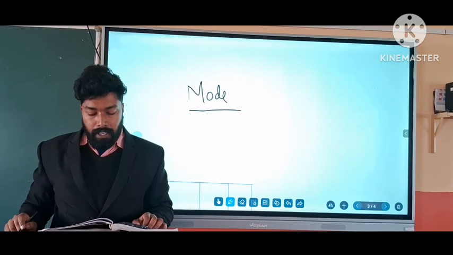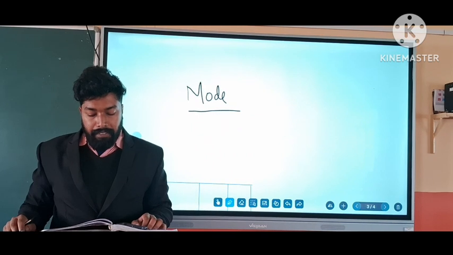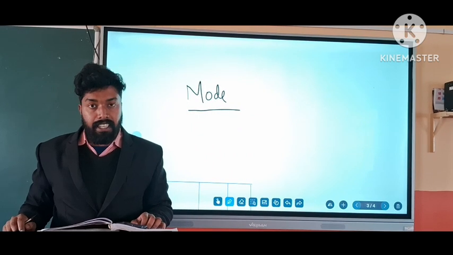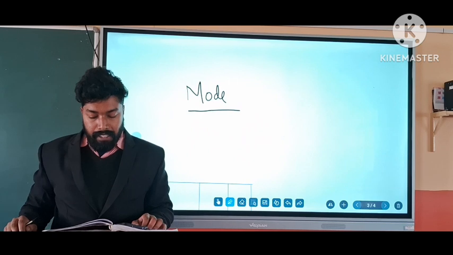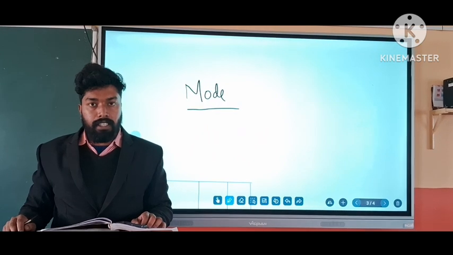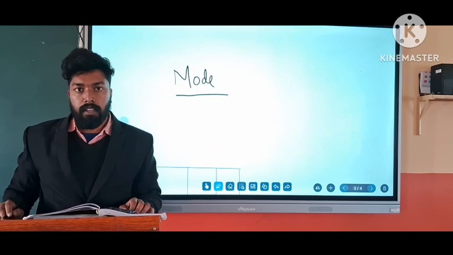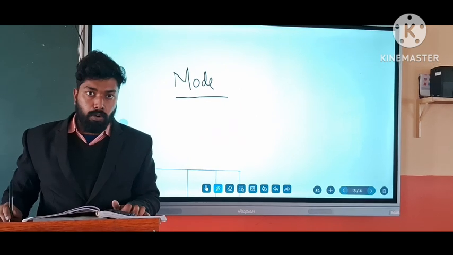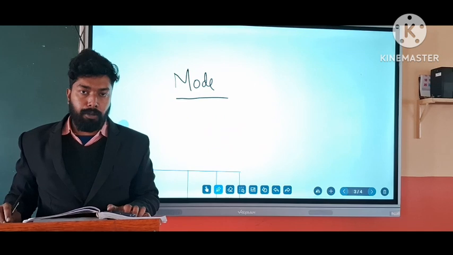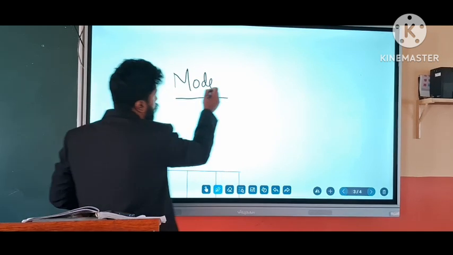Okay, question number 3 tells that the daily wages of 45 workers in a factory are given below. Daily wages are given in one row and the number of workers in another, and we have to calculate the mode by the empirical formula. So here we want to calculate mode, but we are using the empirical formula. So what is the empirical formula of mode?